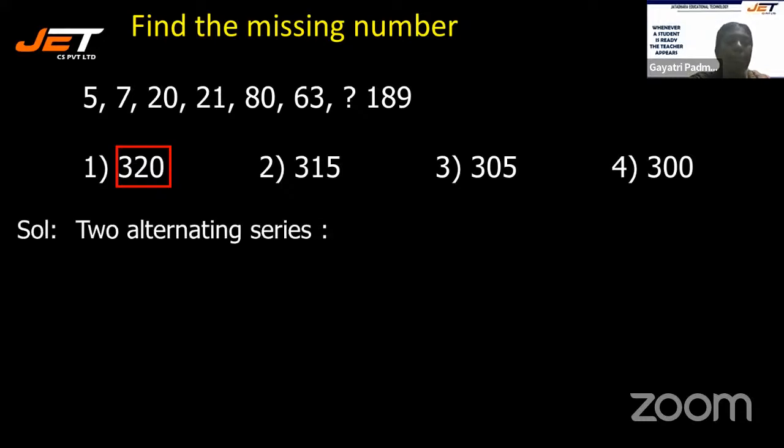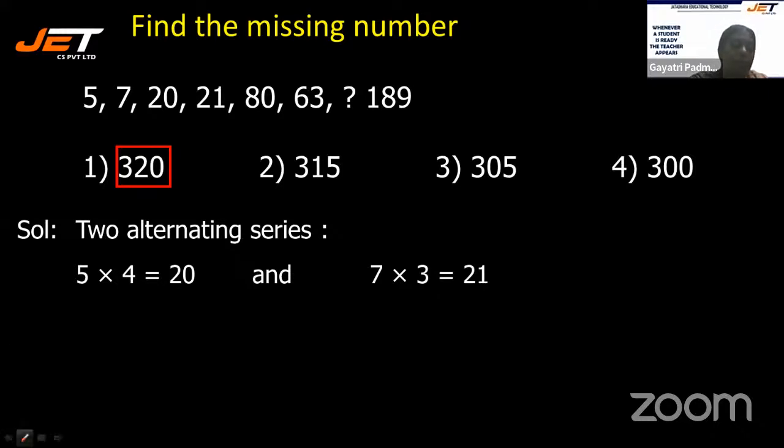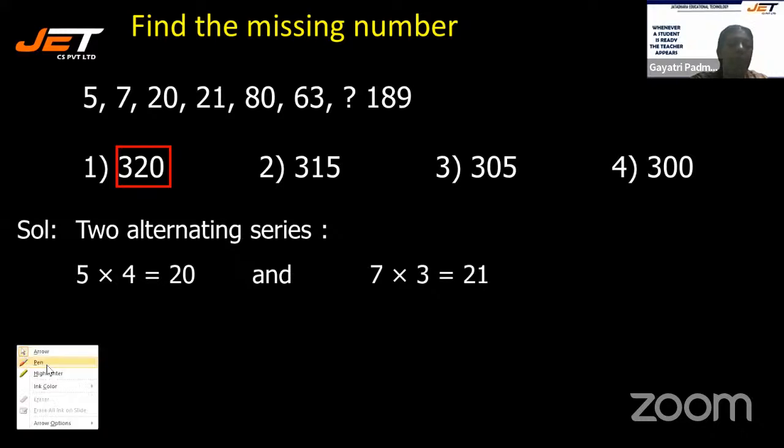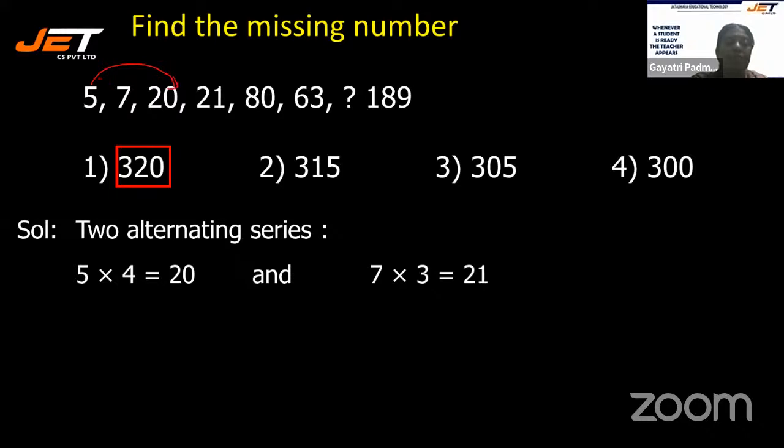How? Two alternating series. Yes, so this you really need to understand. 5 into 4 is 20. 7 into 3 is 21. Okay, so let me explain it. See, you're getting the connection between this and this. 5 into 4. Likewise, 7 into 3.